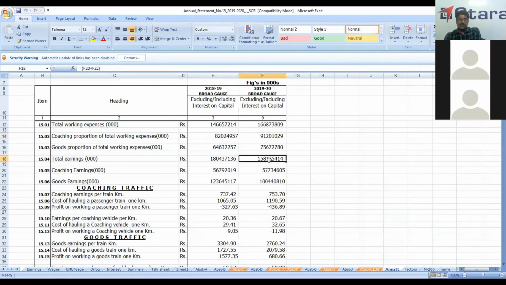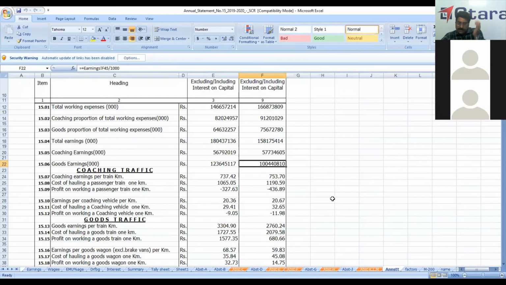And our total earnings is around 15,817 crores. Our coaching earnings is 5,773 crores, and goods earnings is 10,044 crores.